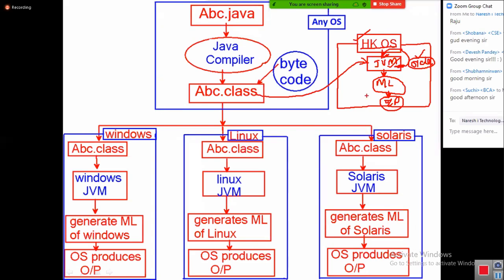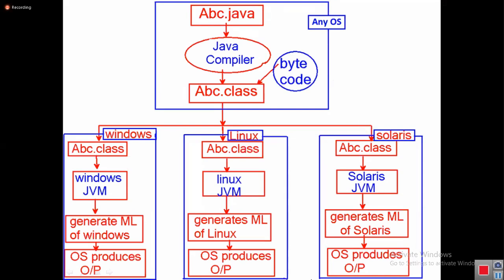Everyone understand that? Fine. So final conclusion is what? A Java program is executed in any operating system only if the JVM is there. If JVM is not there, it cannot execute. So this is the basic idea.